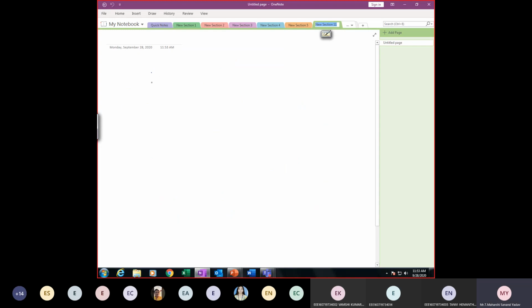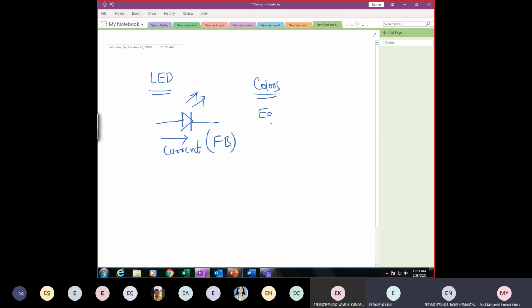Now, two diodes. LED. Symbol. Will it emit light or absorb light? Emit light. Why is it emitting? Because of the flow of electric current. Is it forward bias or reverse bias? Forward bias. How will I get different colors? Because of the energy gap. Depending upon the energy band gap, I'll get different colors.